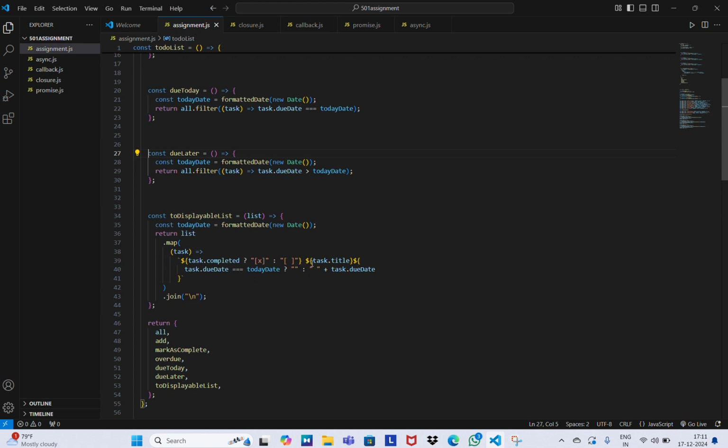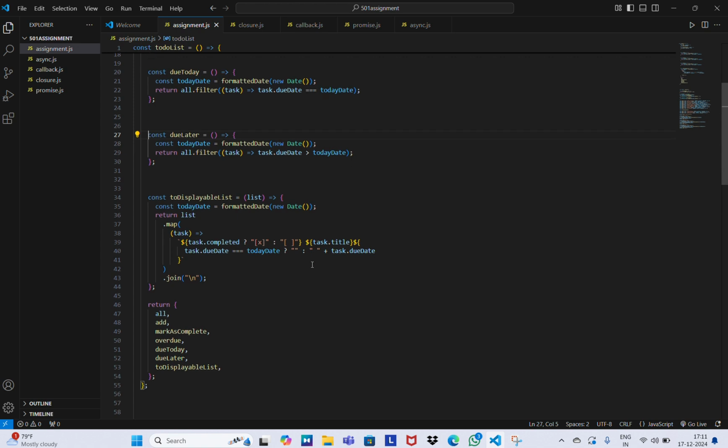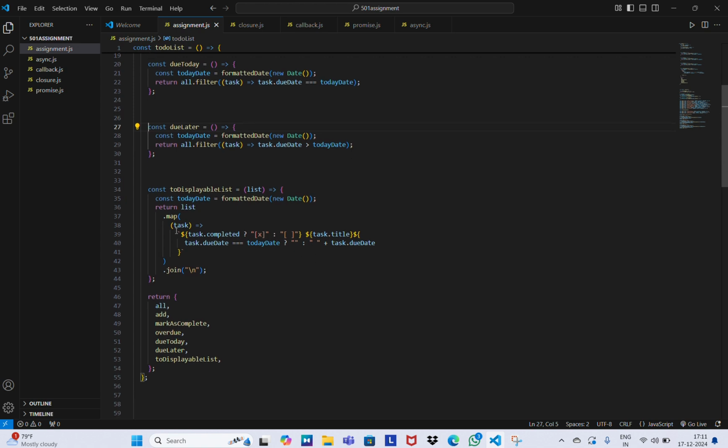We all know about it, and it will show us this format. If the task is completed, we get the task status, the task title, and the due date. This is what we get here.